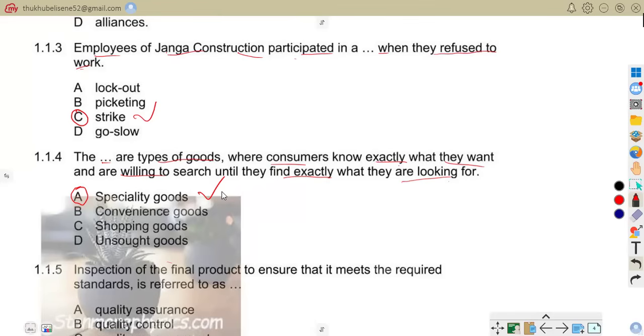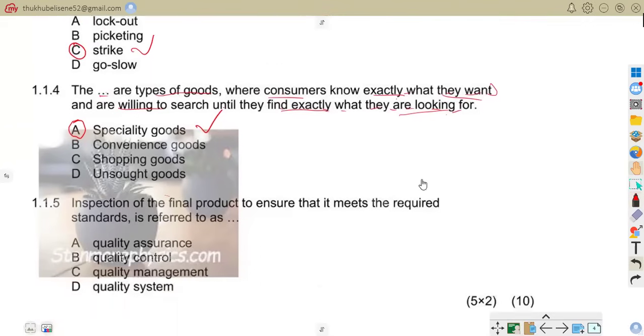So customers usually insist on a particular brand or type. Specialty goods are types of goods where consumers know exactly what they want, and they are willing to search until they find exactly what they are looking for. They know what they want. They know what they are looking for. So those are specialty goods. Hope you are together with me, people.